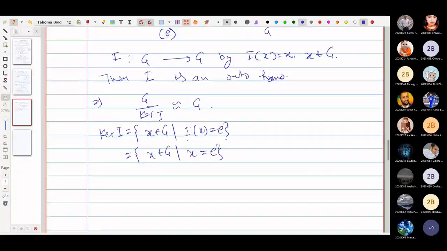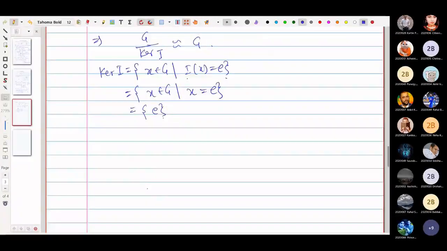So x is going to be identity only. This set contains only one element, the singleton identity. Fine, so therefore we can write it like this, isomorphic to G.